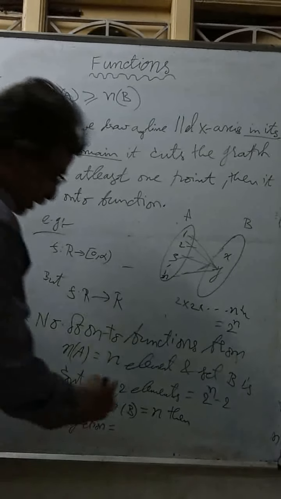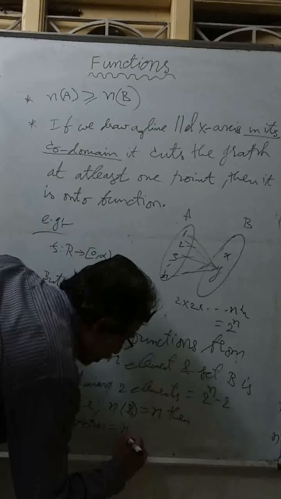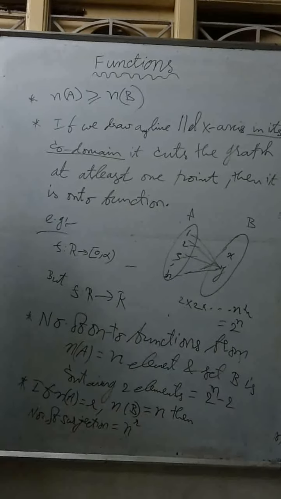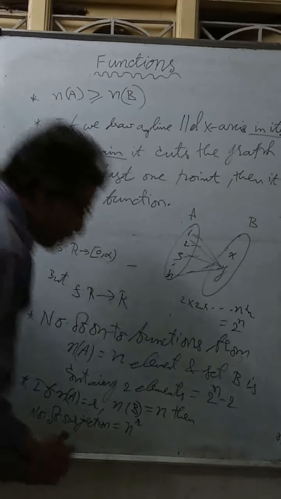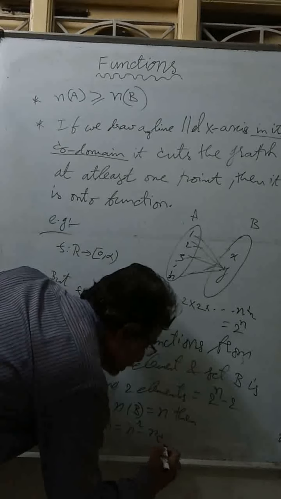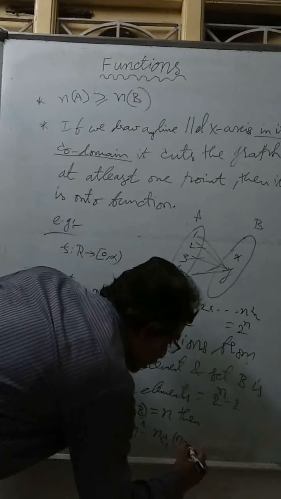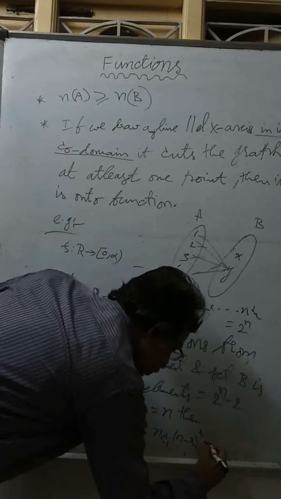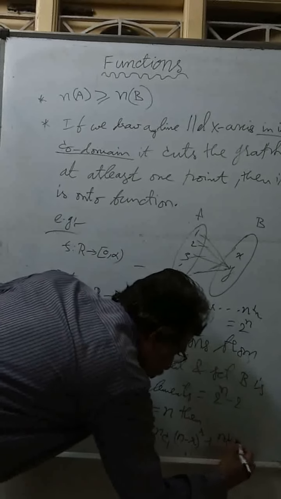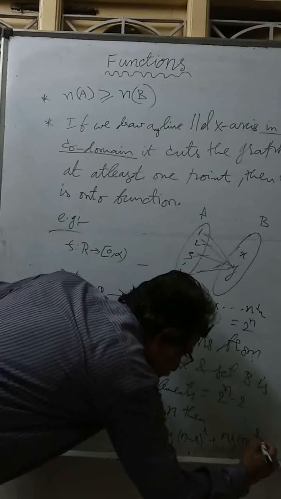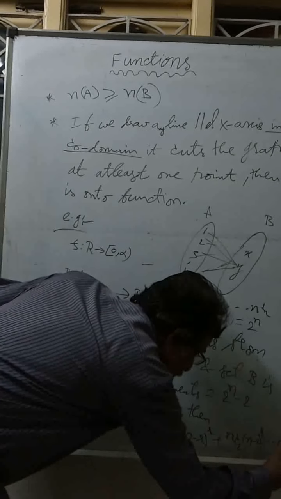Number of surjections equal to n power r, the total functions, minus, like previously I am subtracting, nC1 into (n minus 1) whole power r, plus nC2 into (n minus 2) whole power r, and so on, minus 1 whole power n into nCn.